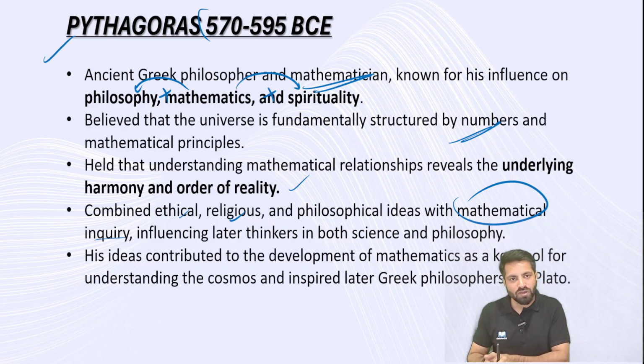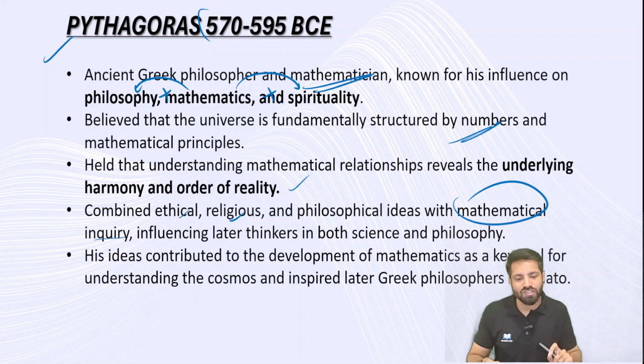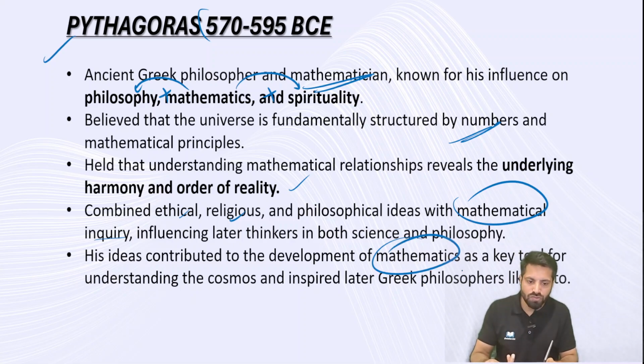Once Thales' concepts were accepted, a new thought process entered, that is, the principles of mathematics. Once mathematical principles were accepted, the next philosophers came and gave new ideas, and they talked about scientific inquiry in philosophy. So this is how the chain of events works. And then the Pythagorean idea contributed to the development of mathematics also, not only philosophy, as a key tool for understanding the cosmos, and inspired later Greek philosophers like Plato. Right? This is with respect to Pythagoras.